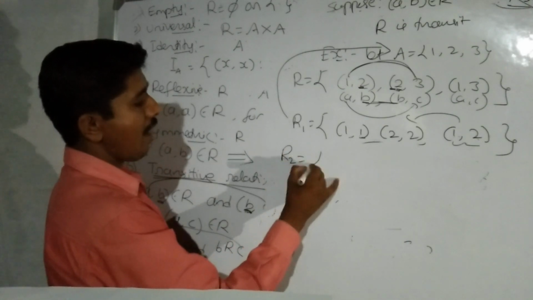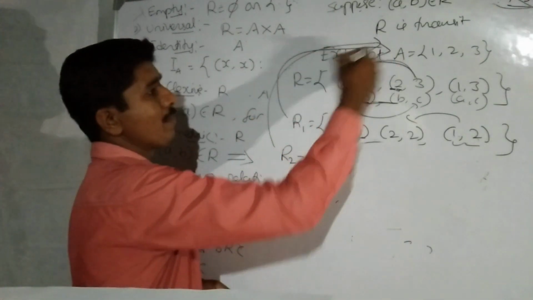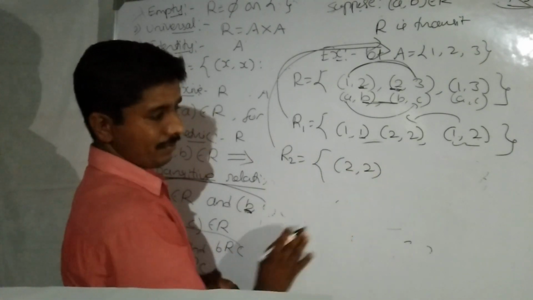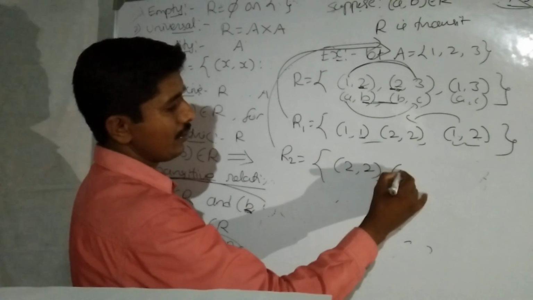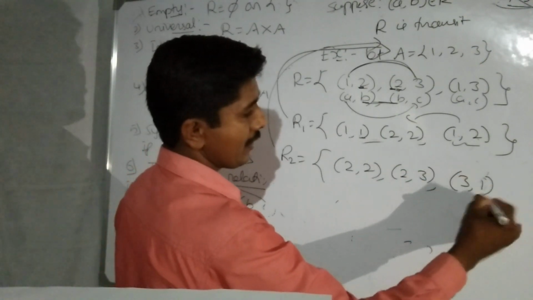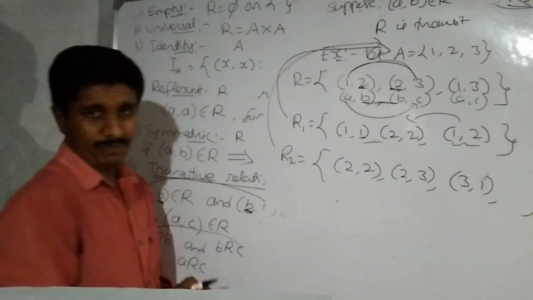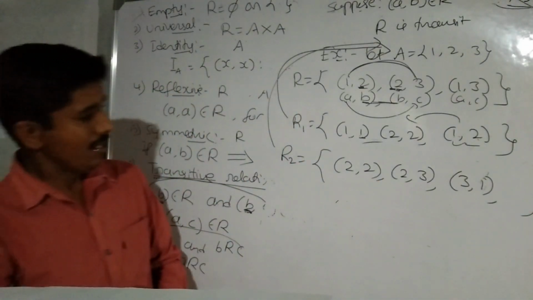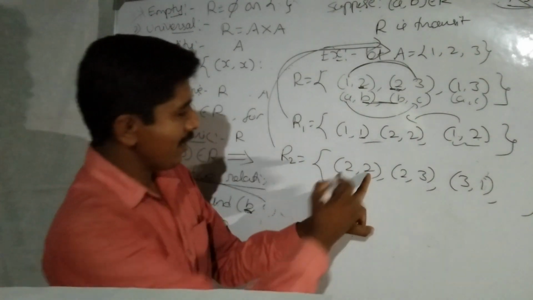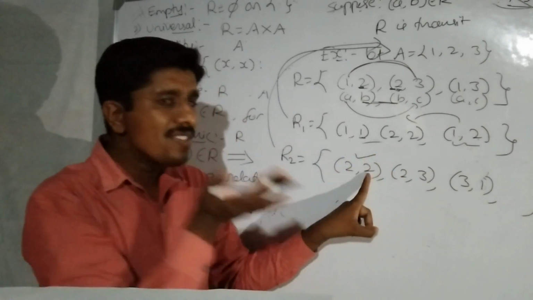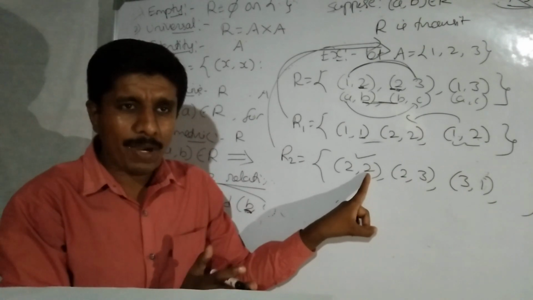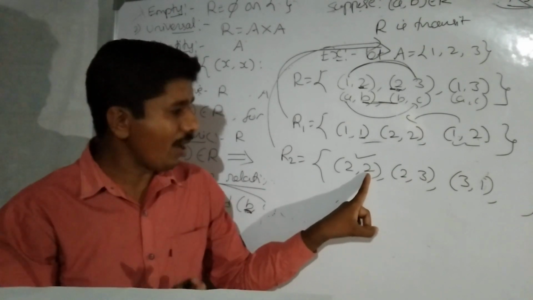Next, R2, a relation I am going to define on non-empty set A. Suppose only 2 comma 2, 2 comma 3, 3 comma 1. Is it transitive? Observe the first one: first element equal to second element, therefore this ordered pair itself is transitive. In any ordered pair, first element equal to second element means that ordered pair itself is transitive.